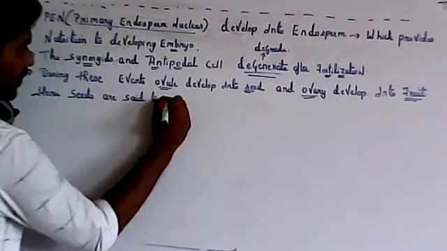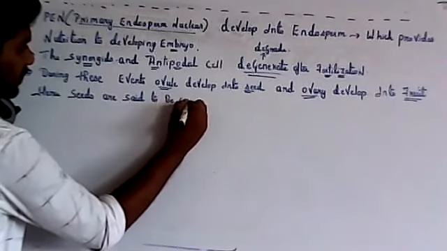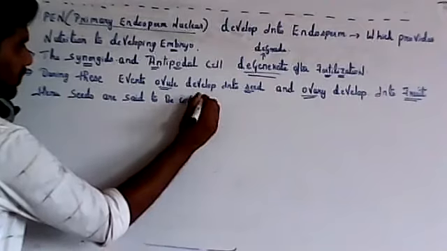Seeds are said to be covered. So this was about the ovary developing into a fruit. This was about angiosperms.